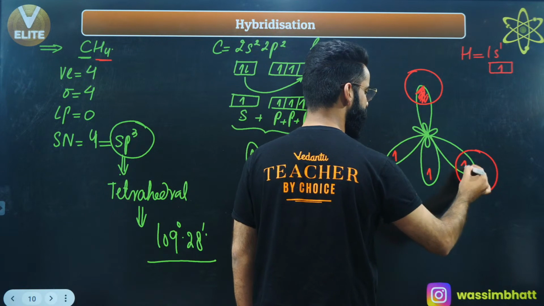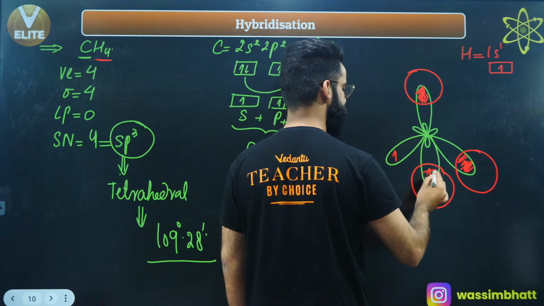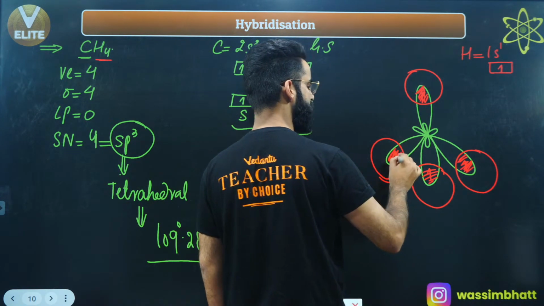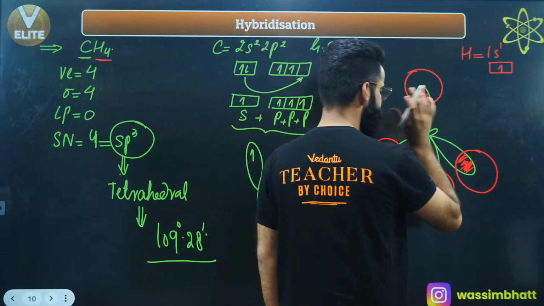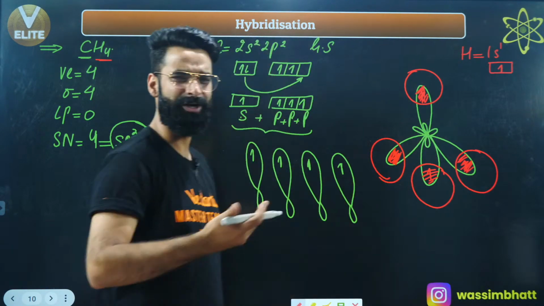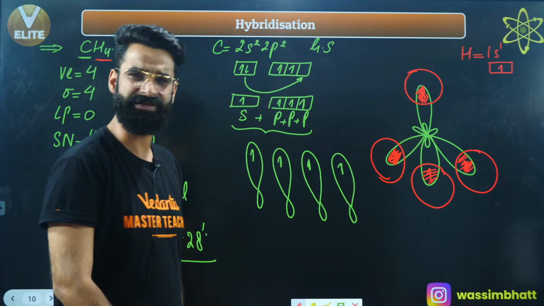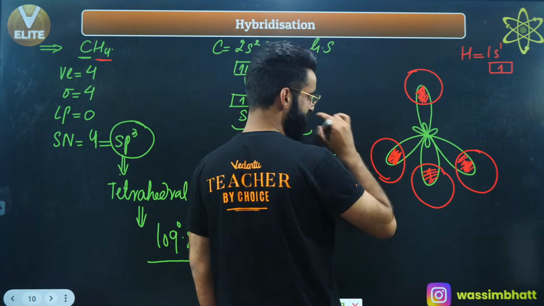One s orbital of another hydrogen has come for the overlapping, and one more 1s orbital of hydrogen has come for the overlapping, right? So what kind of overlapping is this? First of all, is it the head-on overlapping? Absolutely, it's the head-on overlapping. It's the axial overlapping. Axial overlapping always leads to the formation of a sigma bond, right? So this is basically a sigma bond which got formed. This is sigma bond, this is sigma bond, this is sigma bond, right?